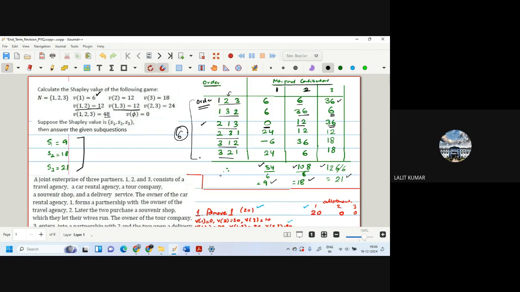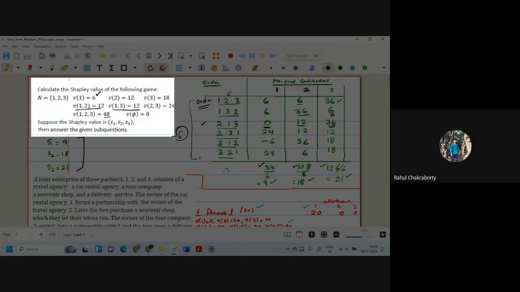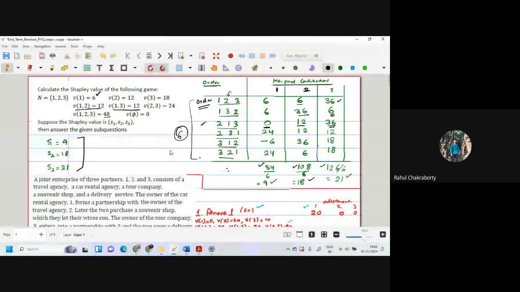Any doubt in this? Any question? Can we go a bit into detail on the steps, especially for the second one, 1, 3, 2? Okay. So what we'll do, we solve them one by one. At least one example, yeah.